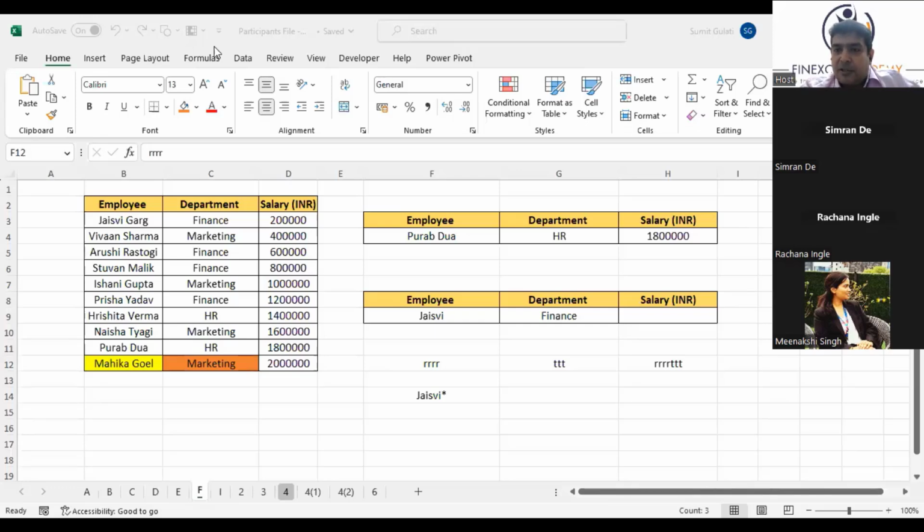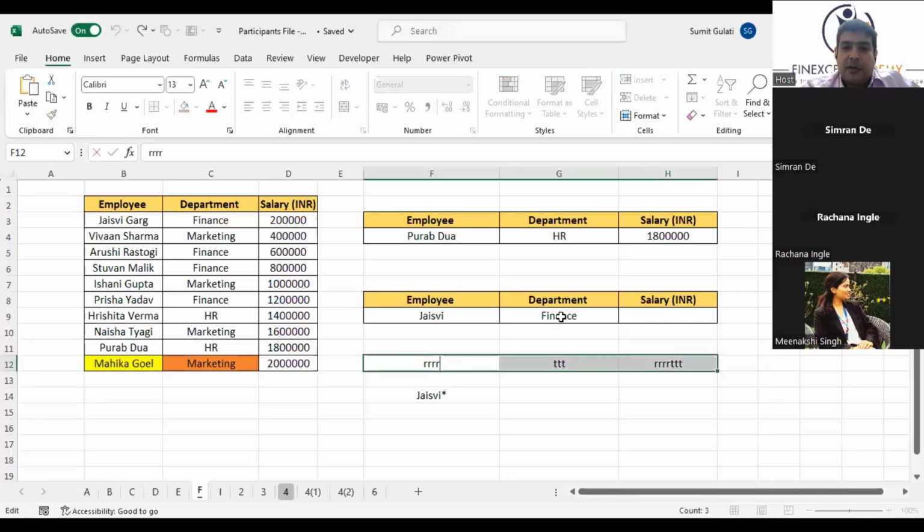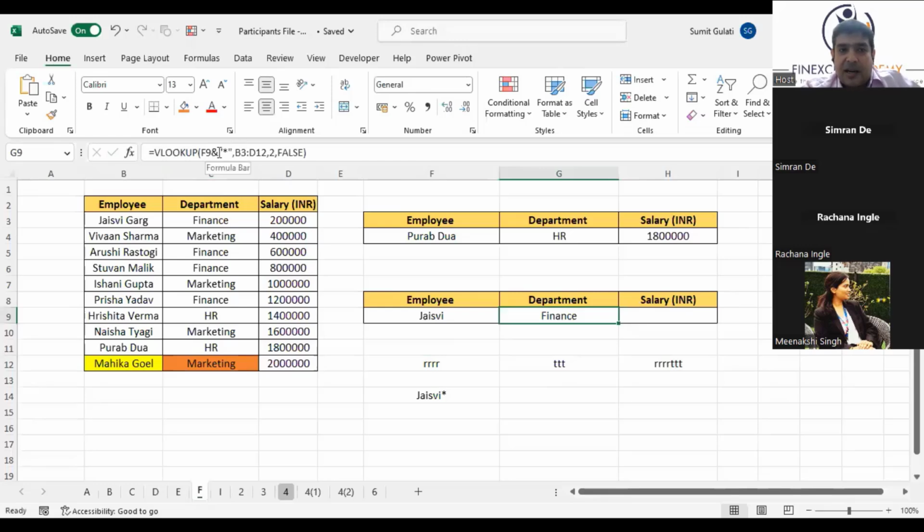Mayank, I could not get your question. Please try with surname alone also. It can be done, but then you have to put a star before it. You have to put star and F9. So if you put Garg, it will give you the result for Jasvi Garg, but the surname cannot be repeated then.